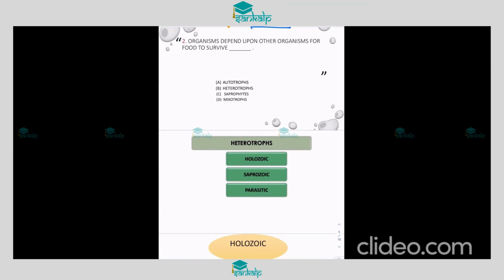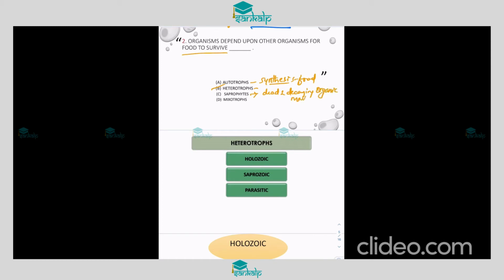Organisms depend upon other organisms for food to survive. Those which synthesize their own food are called autotrophs. And heterotrophs depend on other organisms for food to survive. So that is the answer for this. And saprophytes depend on dead and decaying organic matter.